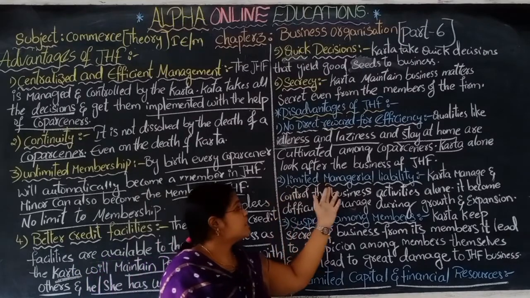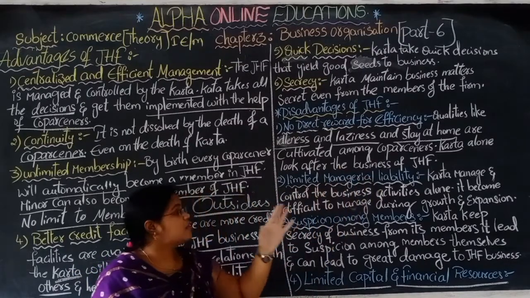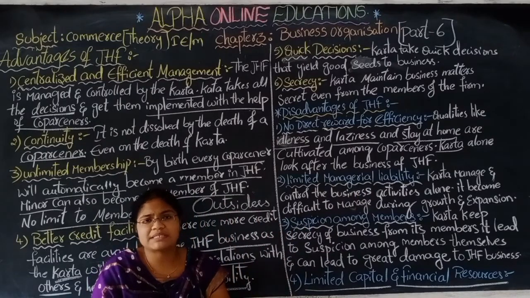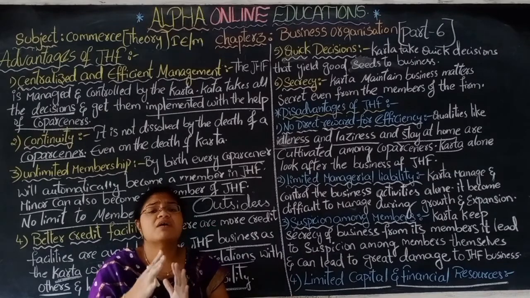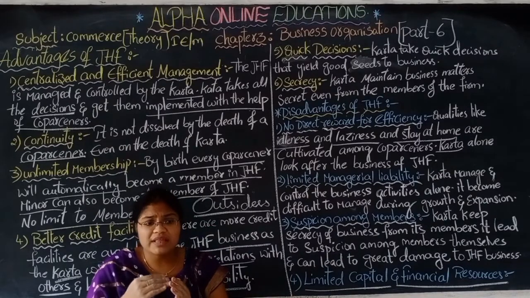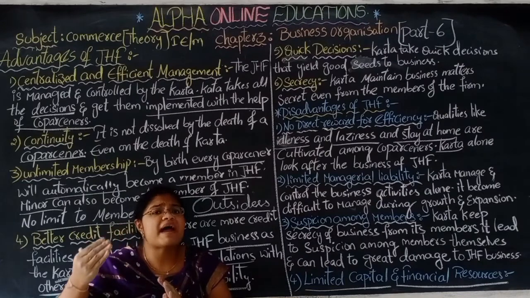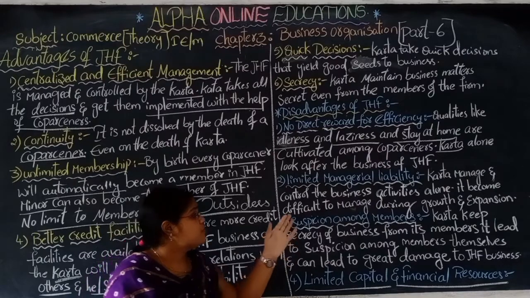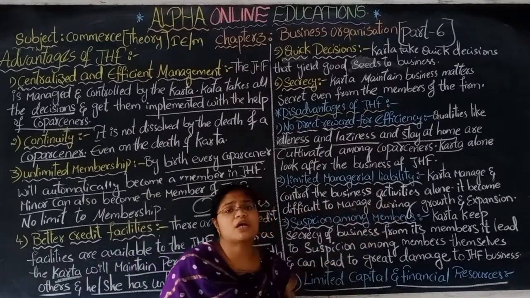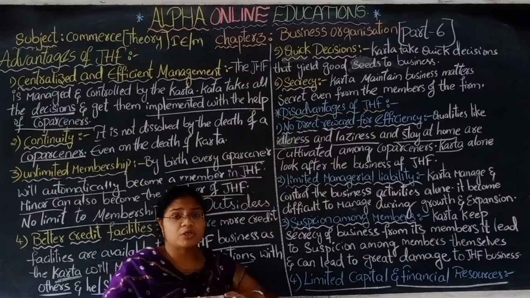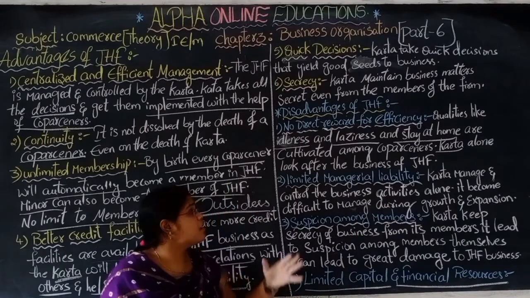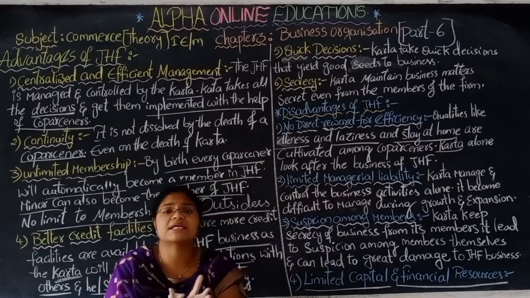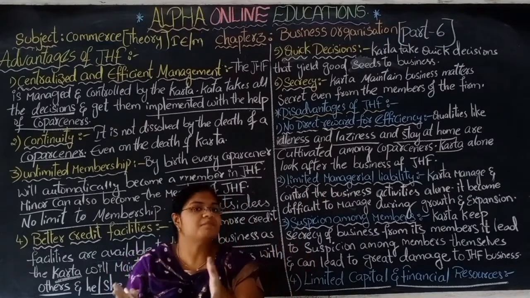Next, limited managerial ability. The Karta will manage and control the business totally. Even so, it becomes very difficult for the Karta when it is time to expand or grow the business. At that time it becomes very difficult to manage each and everything, because he has very limited managerial abilities. He can manage up to a certain circumstance. After that he requires one more person.